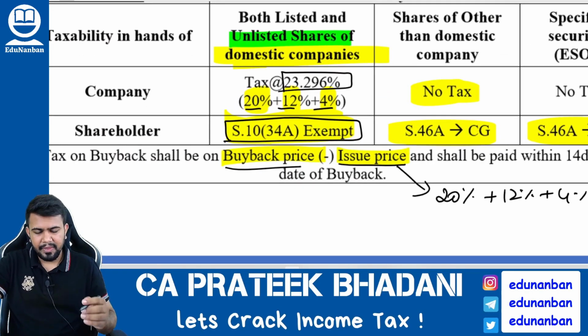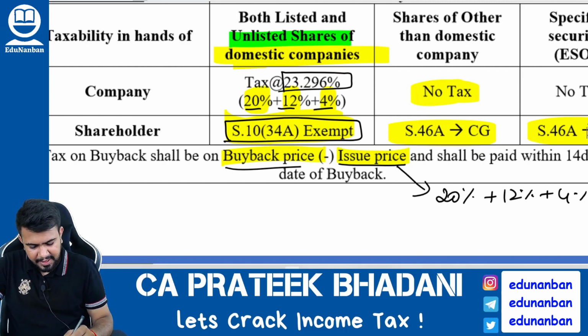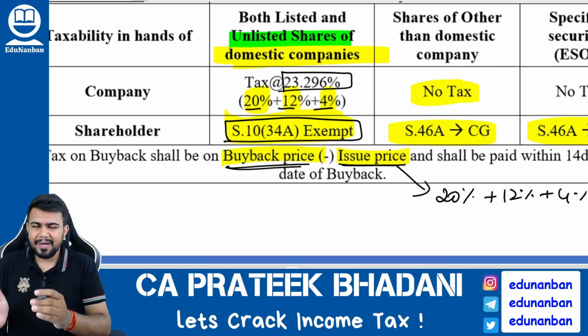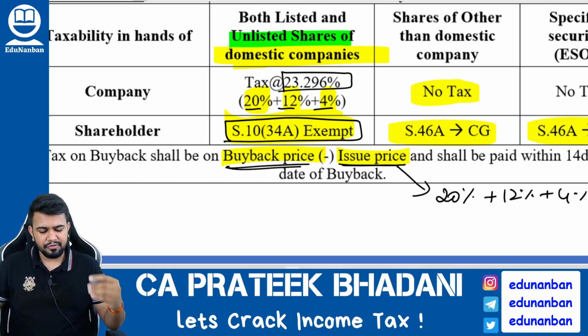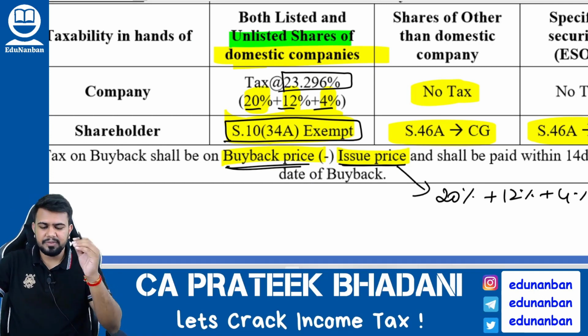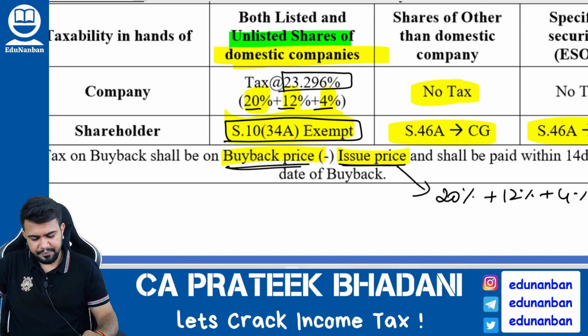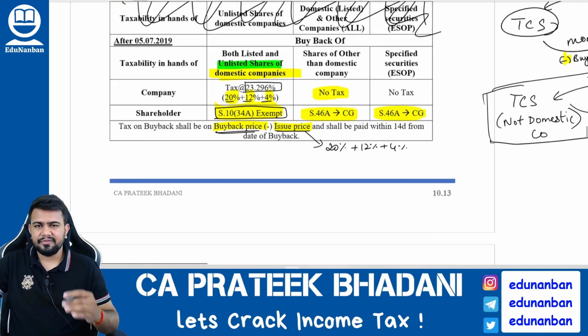Okay. So how to calculate the buyback tax? Buyback tax will be calculated on the buyback amount. What is the buyback amount? Buyback price minus issue price. On that you have to calculate 20% tax plus 12% surcharge plus 4% health and education cess. You get my point? I hope you are clear with buyback provisions.